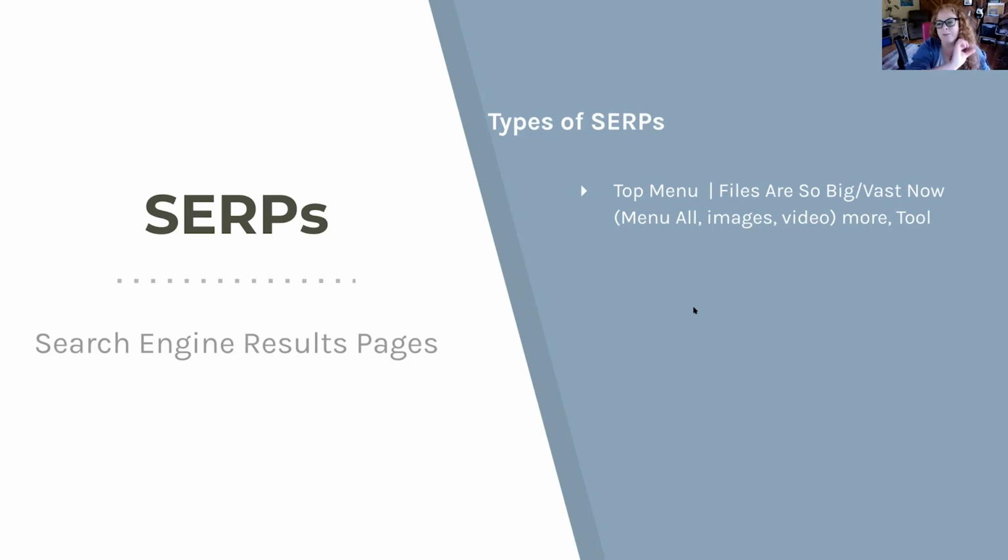But so the top menu, right? We have image search in there. We have shopping. We have video. We have more. We have tools. Search featured snippets. These are more and more important now. And we're going to see some rich snippets, and I'll show you what those are when we get onto the search engine results pages. We have things like recipes and videos and image carousels.